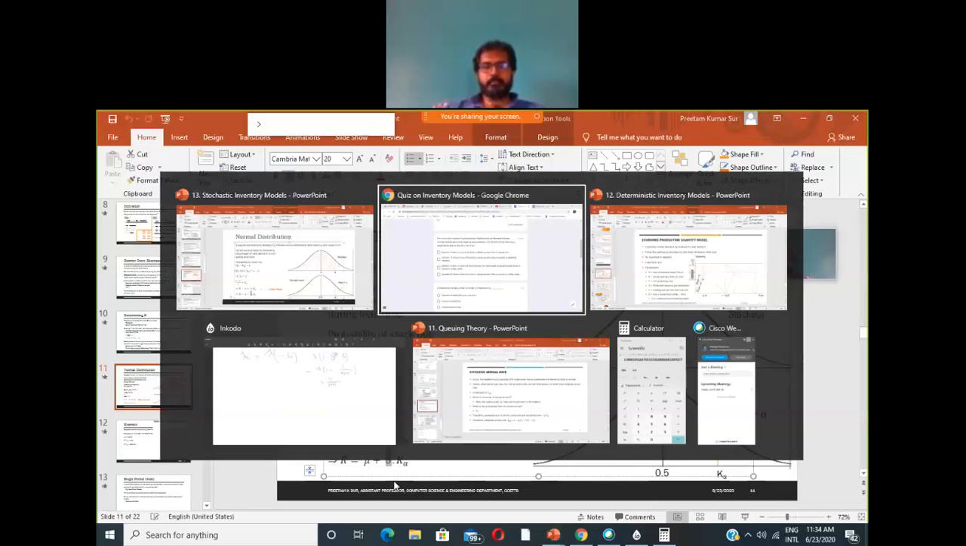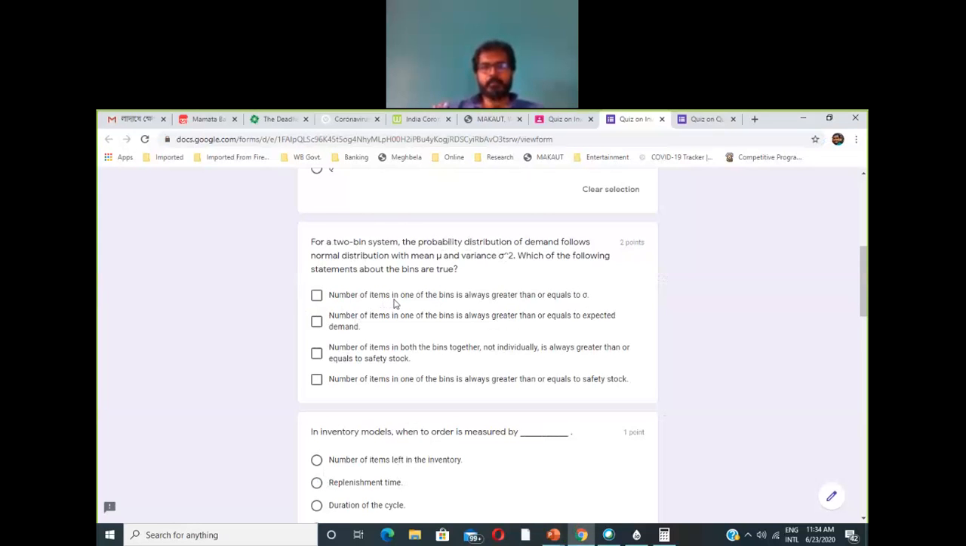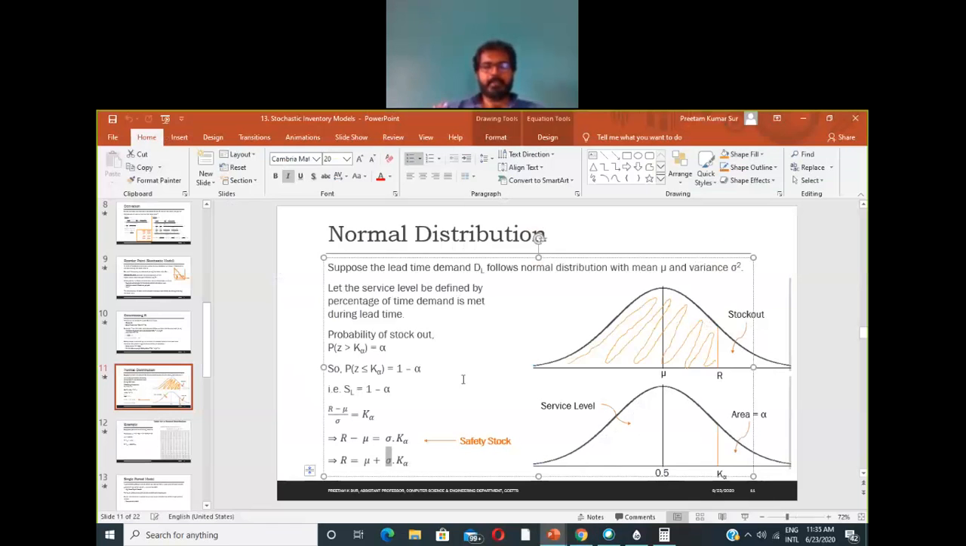So this statement, which is demanding that the number of items in one of the bins is always greater than or equal to sigma, is not correct, right? Because we have already seen an example for which this statement doesn't hold. For example, when sigma is equal to 4 and mu is equal to 1 and k alpha is equal to 0.5 or anything less than 0.5, you will get that this will never go above sigma. Okay, so that statement is false.